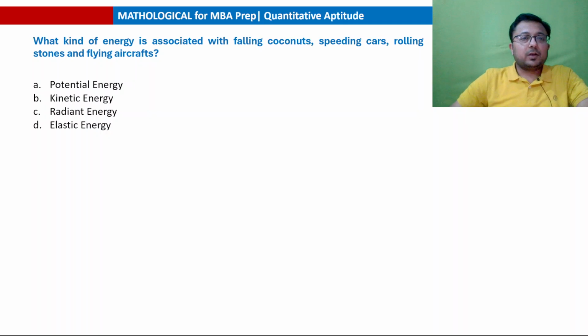Next question. What kind of energy is associated with falling coconuts, speeding cars, rolling stones and flying aircrafts? Falling coconut, speeding car, rolling stones and flying aircrafts, all are moving objects basically. So the answer will be kinetic energy. Kinetic energy is associated with the falling coconuts, speeding cars and any moving objects. Next question.